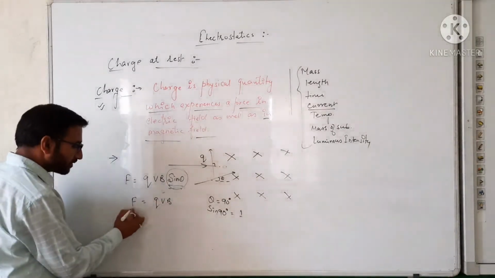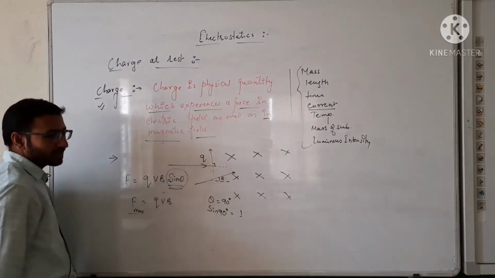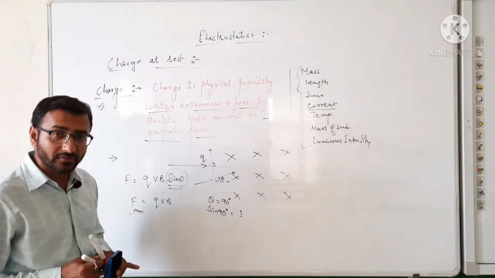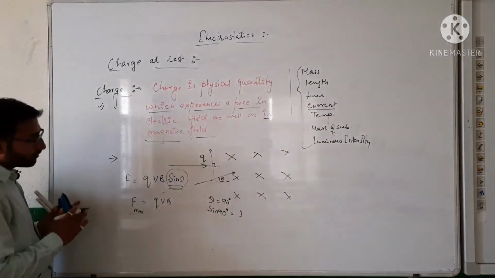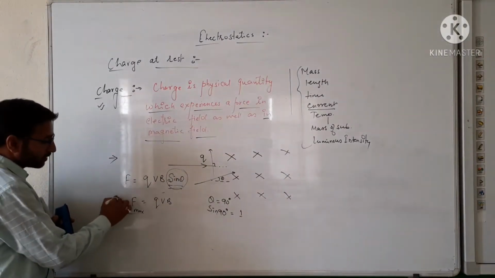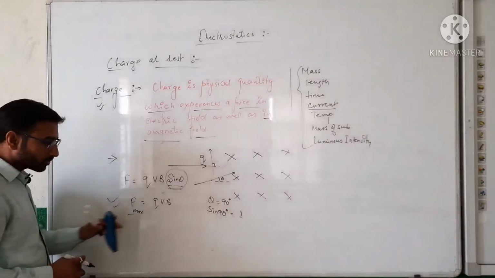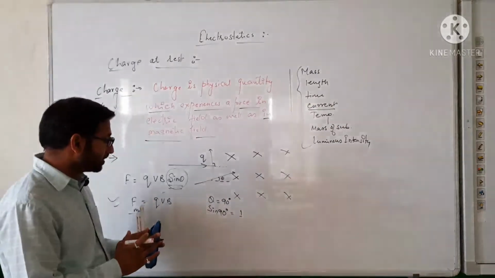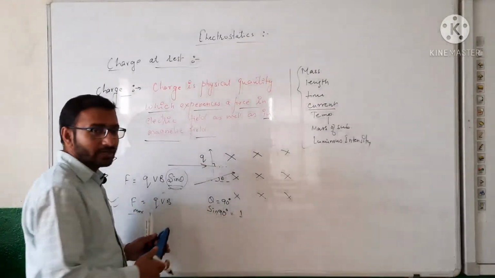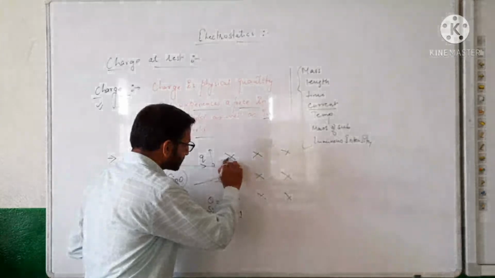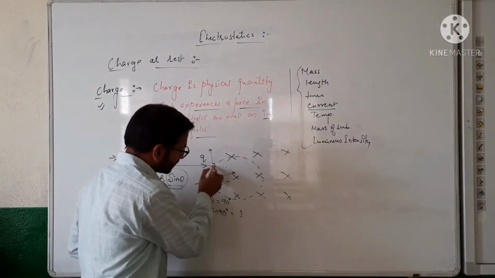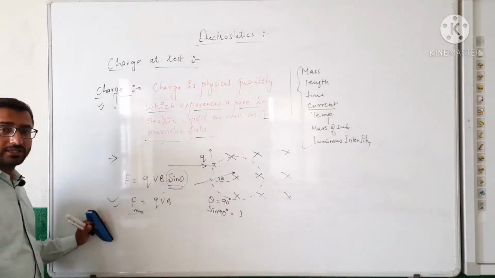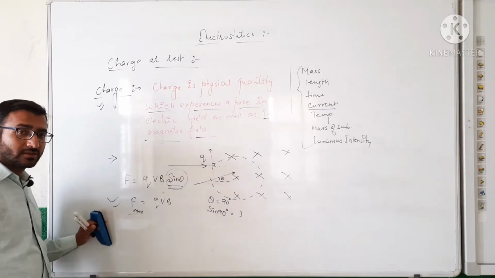This force is the maximum force experienced by the charge in a magnetic field, or you can say by the magnetic field. If we study this formula further, because of this force, which acts vertically downward, perpendicular to the magnetic field, the path of the charged particle is circular. We will study all these things in our upcoming chapters.